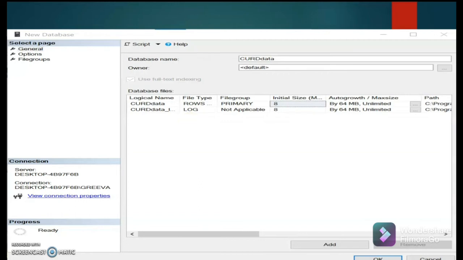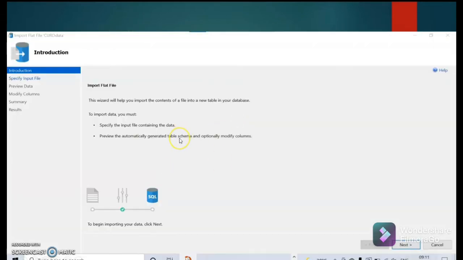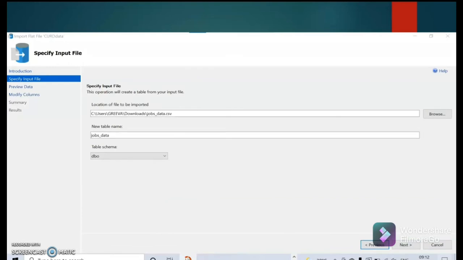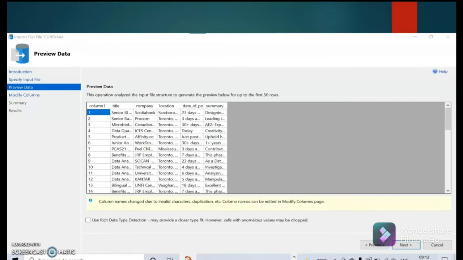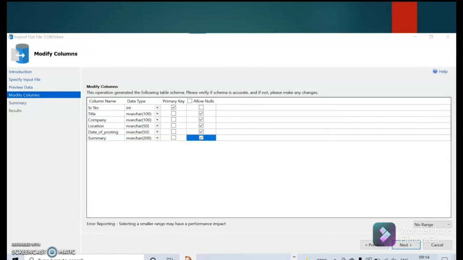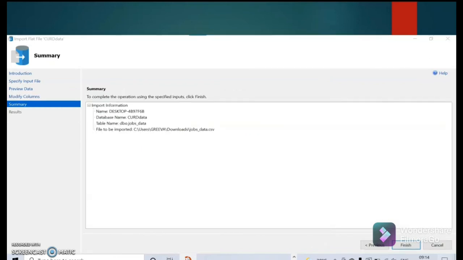We created a new database called CRUD data. Since we gathered the data in the CSV file, we needed to import the flat file into the newly created database, as you can see in the image. We then entered the location of the CSV file, gave the table a name and the table schema. We created a primary key, that is the serial number with data type integer, and this is the only column with no null values. Other columns had null values. And this is how we created the database. I'll now pass on to Griva.